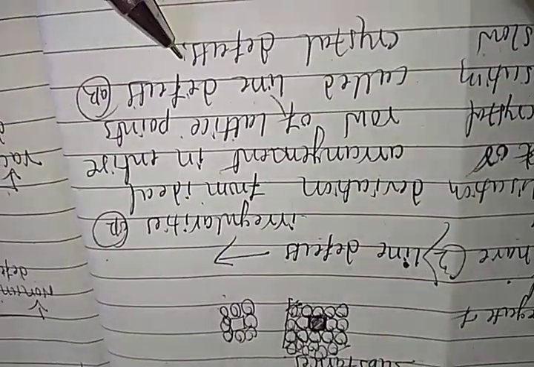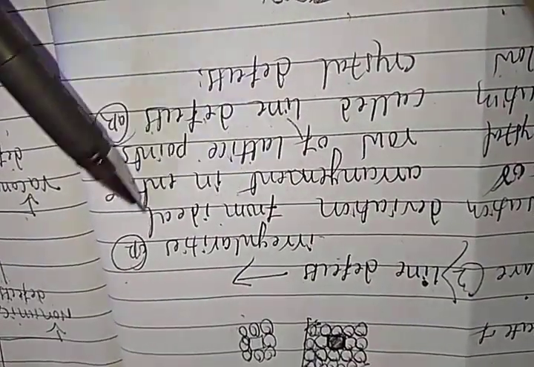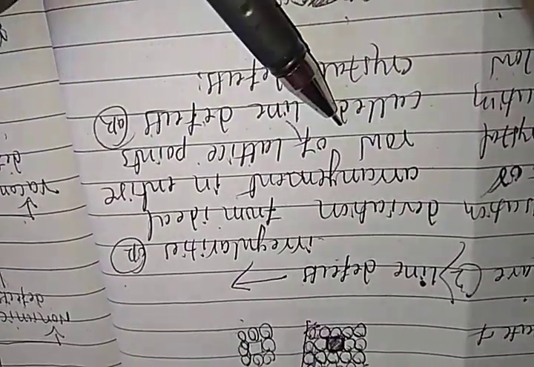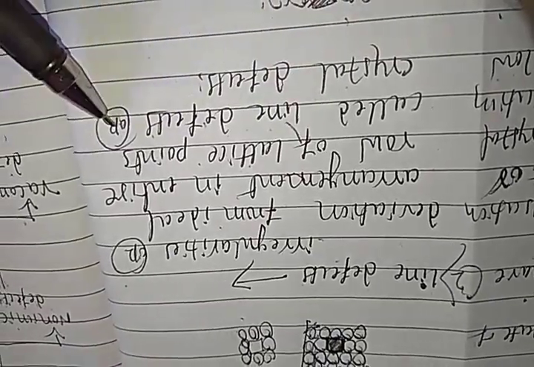Right students, the second one is line defects. Irregular deviation from the ideal arrangement in an entire row of lattice points is called a line defect.